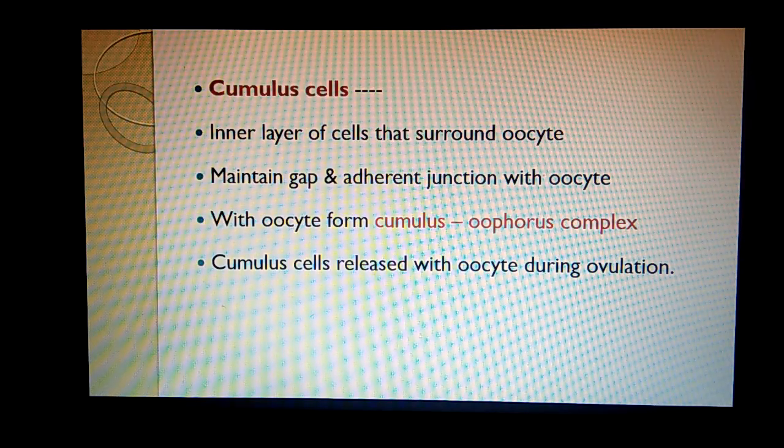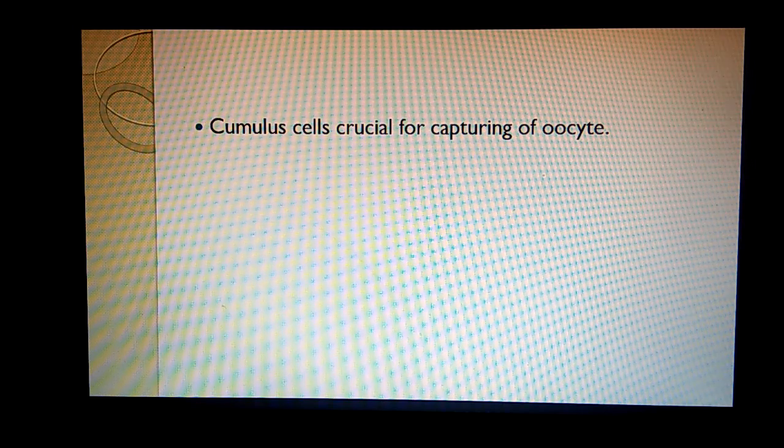The cumulus cells are the inner layer of cells that surround the oocyte. They maintain gap and adherent junctions with the oocyte. With the oocyte, they form the cumulus oophorus complex. So cumulus cells are released with the oocyte during ovulation. Cumulus cells are crucial for capturing the oocyte.